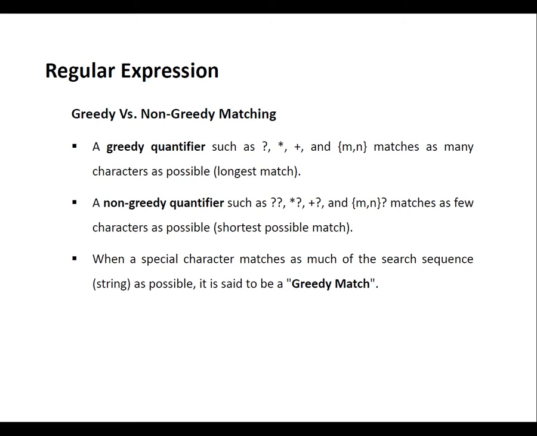Just let me brief you something and then we try to go to the example. A greedy quantifier, the examples are shown on your screen: question mark, asterisk, plus, and the curly braces, matches as many characters as possible. That means once the first character is found, it will go to the last character and return the longest possible search result or longest possible match. Whereas if the question mark is included over there, then the scenario changes.